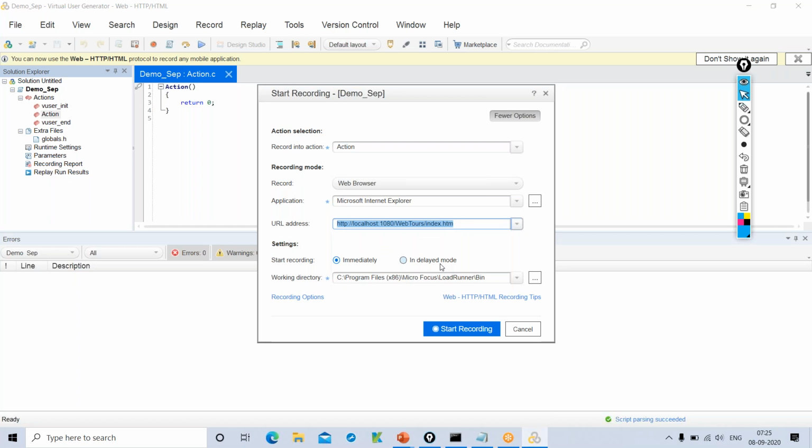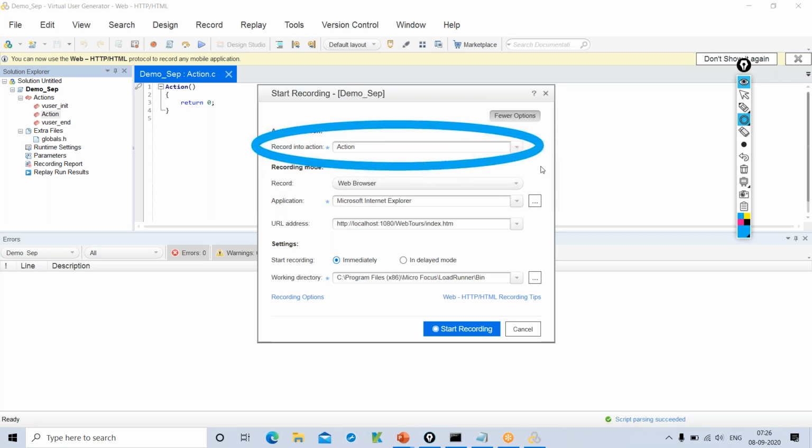So these are the different options that we get when we start recording. I'll quickly discuss this in a couple of minutes. The first option is where you want to record, in which action. There would be multiple actions. We'll discuss this in detail again.